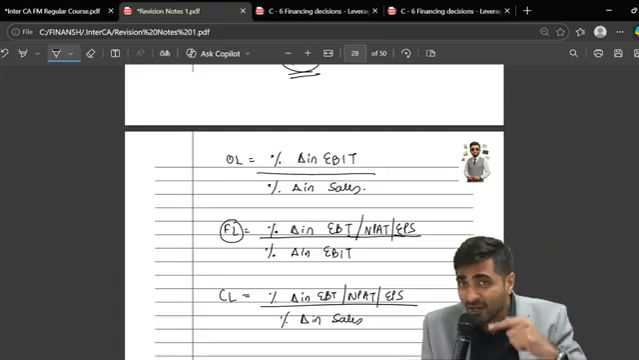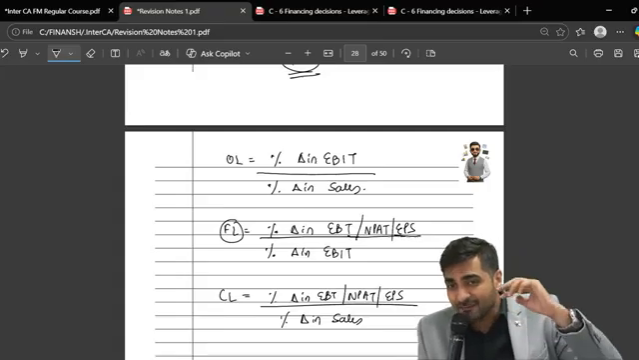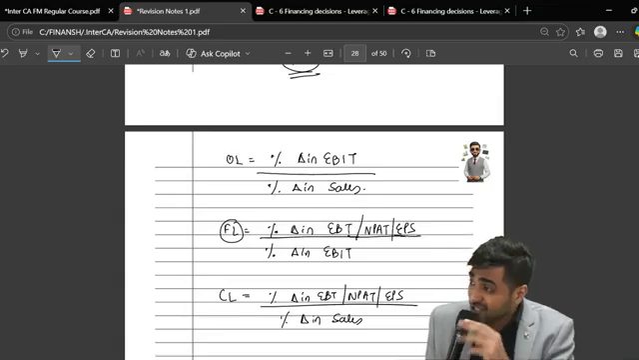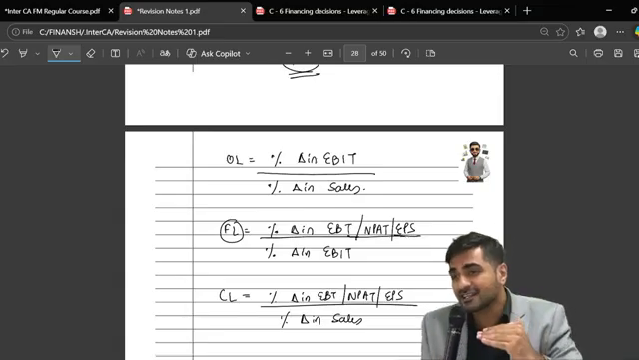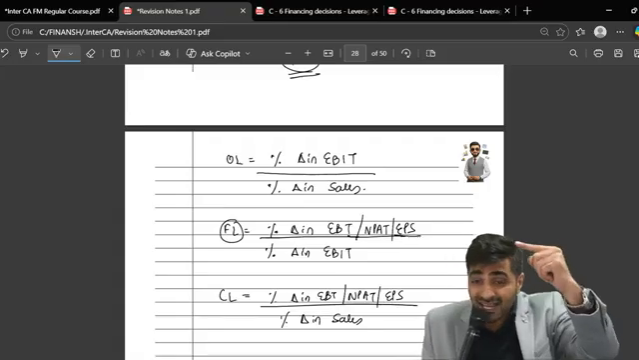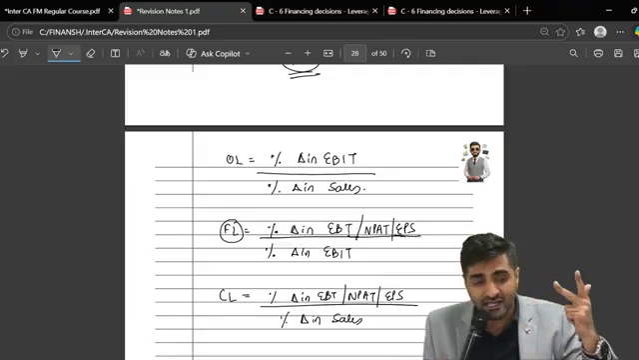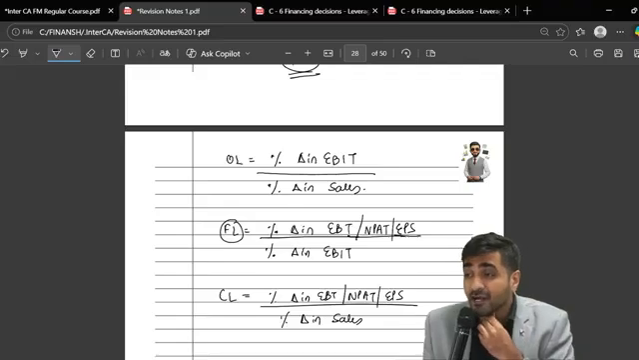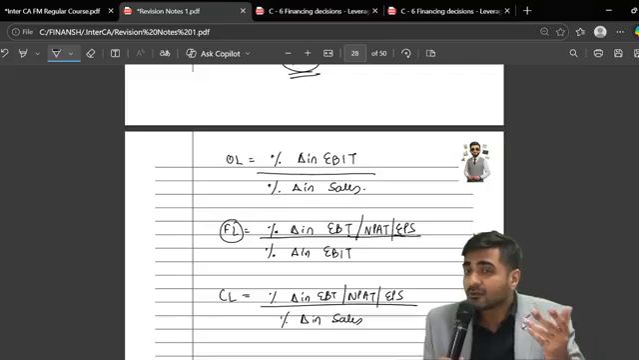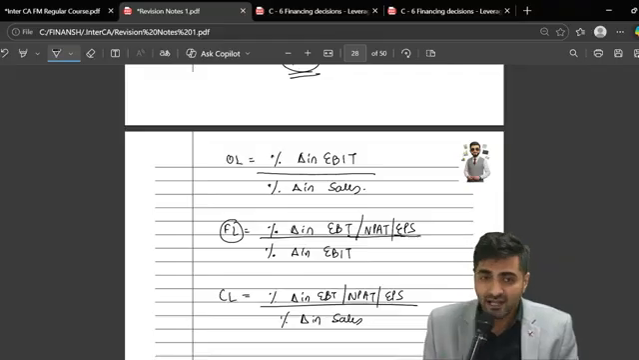Again, between EBIT and EBT, what is dependent on what? EBT is dependent on EBIT. So the formula is percentage change in EBT upon percentage change in EBIT. That formula is FL. And between sales and EPS, which leverage will I use, OL, FL or CL? CL. And EPS is dependent on sales. Formula: percentage change in EPS upon percentage change in sales. Are you all okay with this?